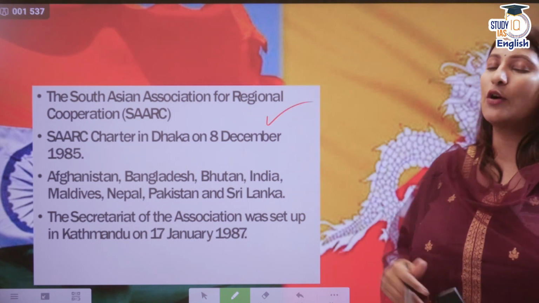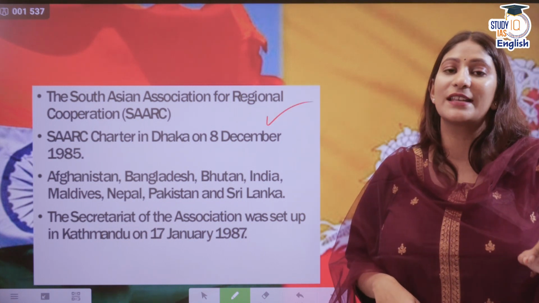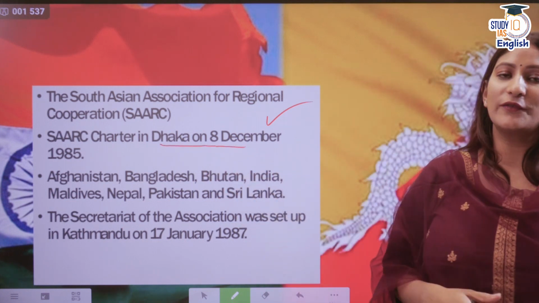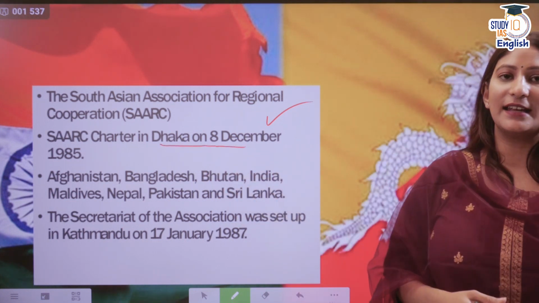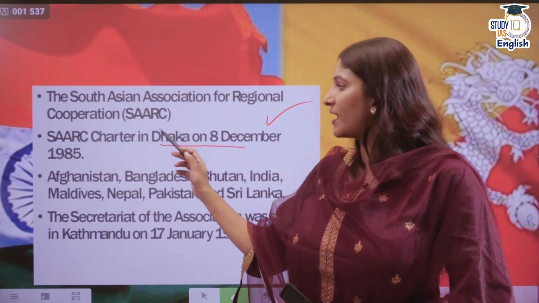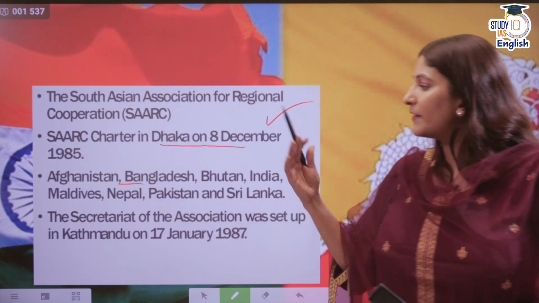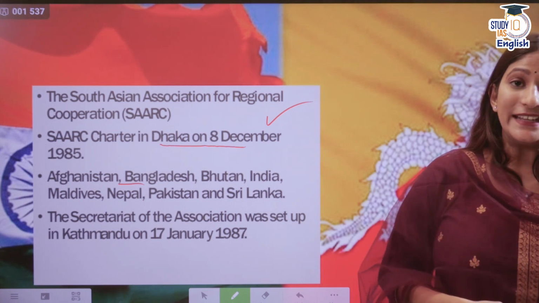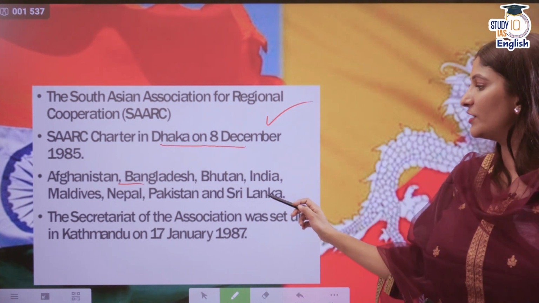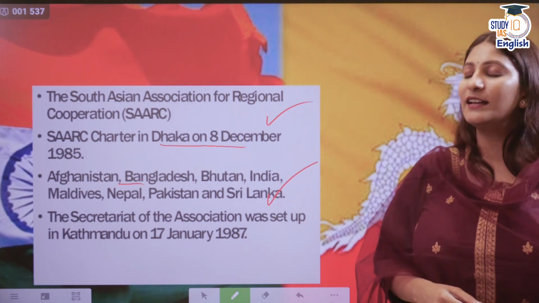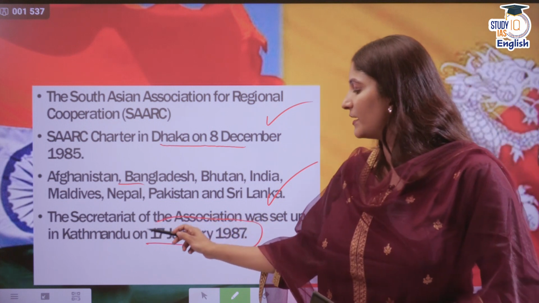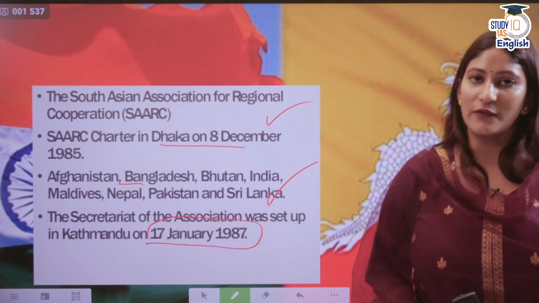SAARC stands for South Asian Association for Regional Cooperation. This was established on 8th of December 1985 by signing the Dhaka Charter, the SAARC Charter, in Dhaka basically. Afghanistan, Bangladesh, Bhutan, India, Maldives, Nepal, Pakistan and Sri Lanka are a part of it. The secretariat is in Kathmandu, Nepal, and it was set up in 1987 on 17th of January.